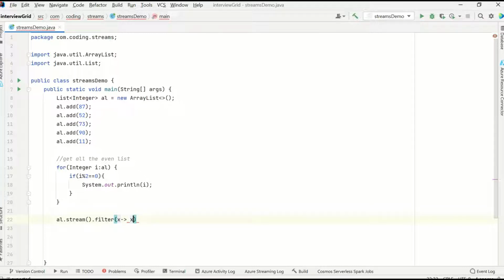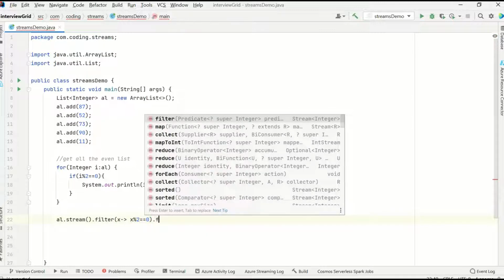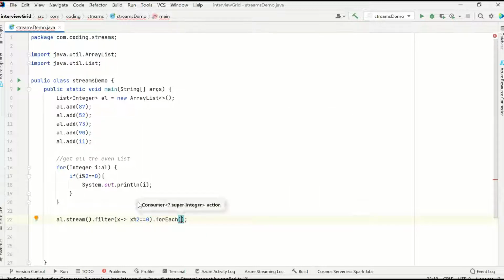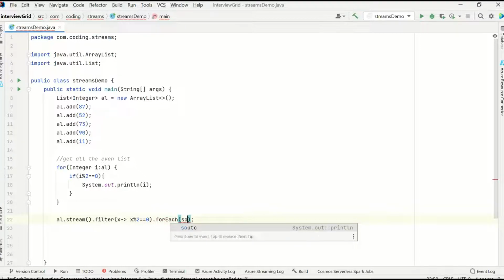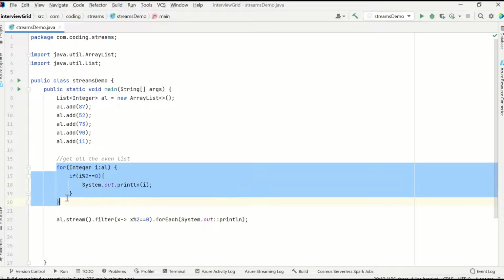For each of the n, if x modulo 2, same condition, is 0, this part is filtering the list. For each of it, what we'll do, we will print it. That's it. If you see, I've converted these four lines of code into one single line.